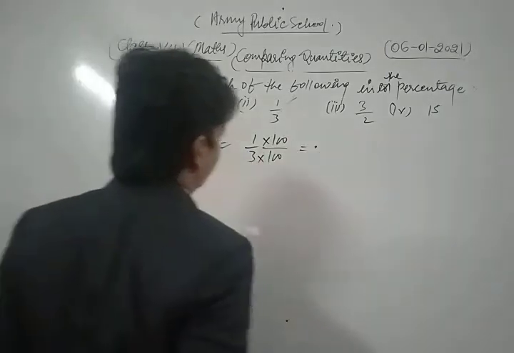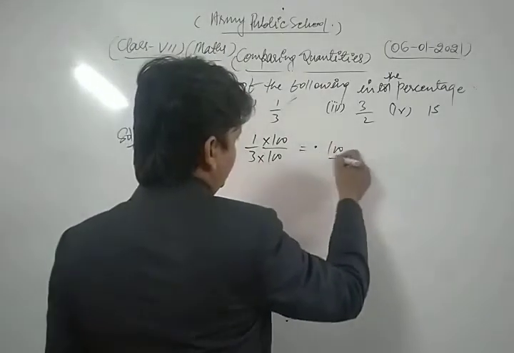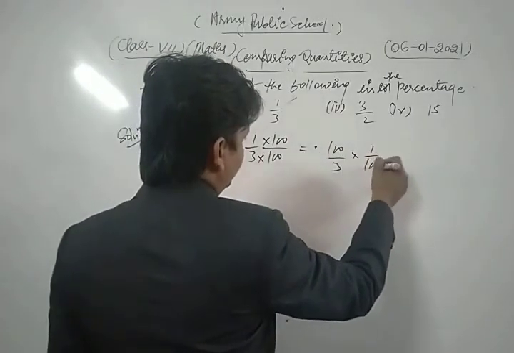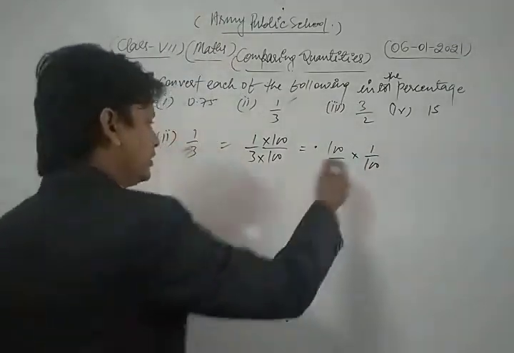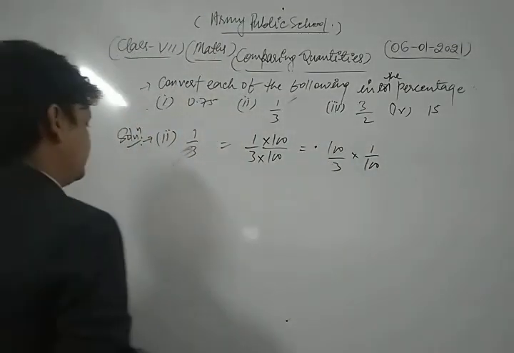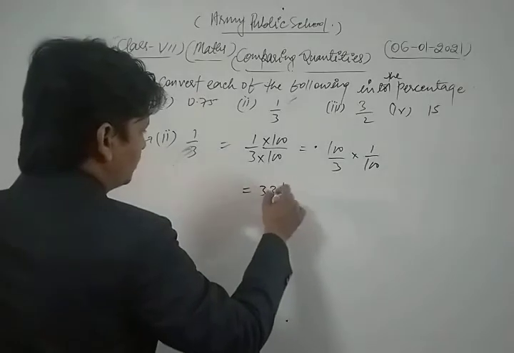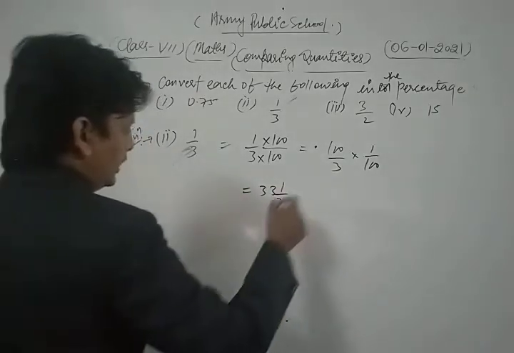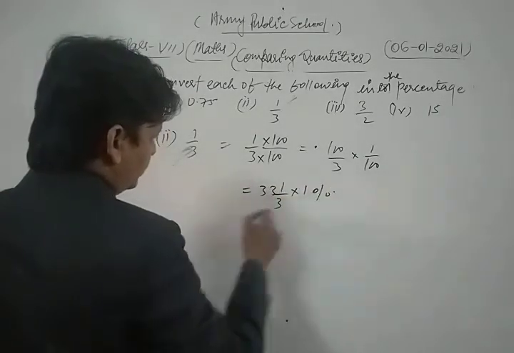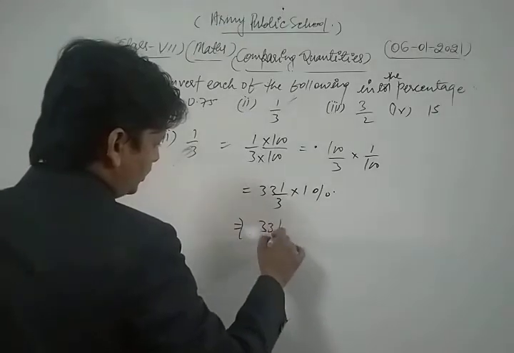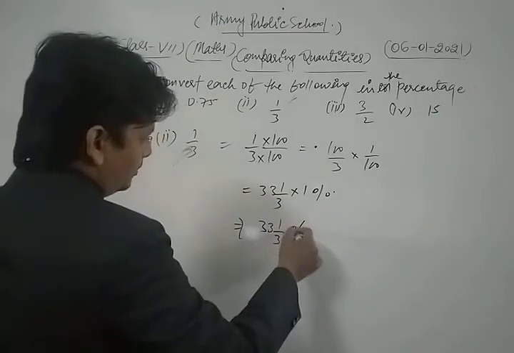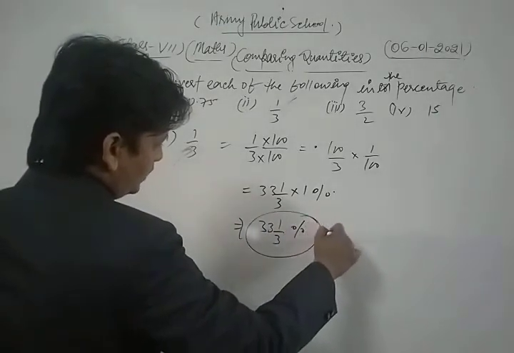So we get 100 upon 3 into 1 upon 100 in this way. Now we can write 33 1 upon 3 into 1%. So we write 33 1 upon 3%. This is the required solution of the given question.